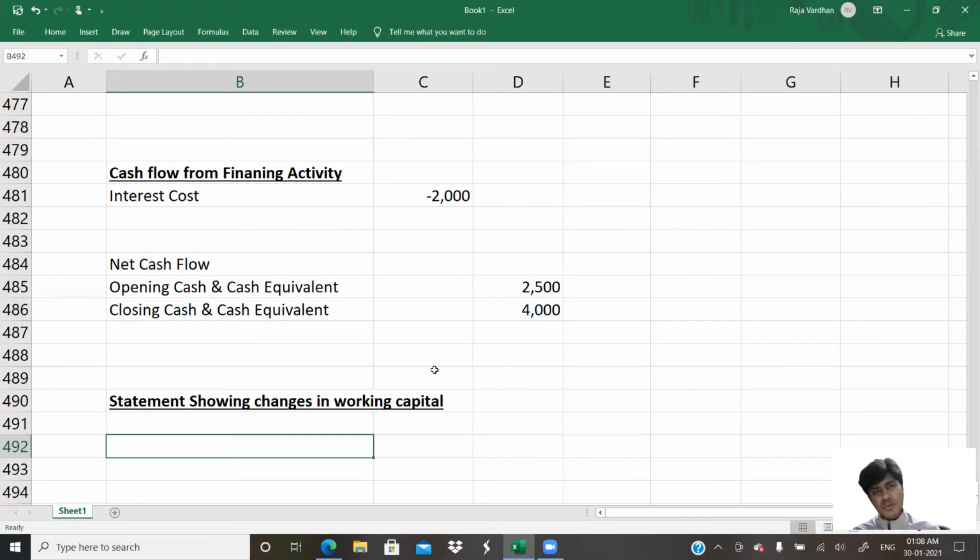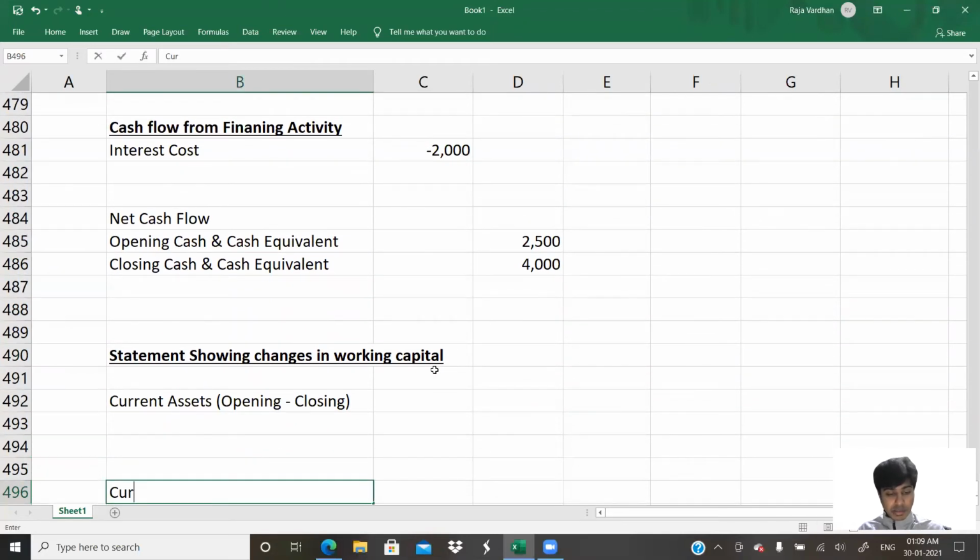So in simple terms, remember this: for current assets, do opening minus closing. Current assets, A is the starting, so opening minus closing. Current liabilities, CL, do closing minus opening. Simple. Okay. So current assets. What do we do for current assets? Opening minus closing. Okay. What do we do for current liabilities?